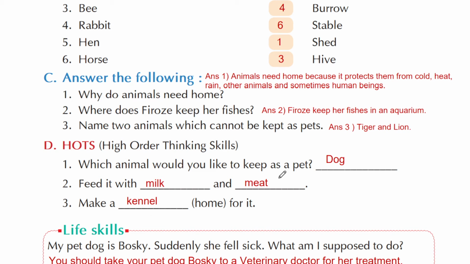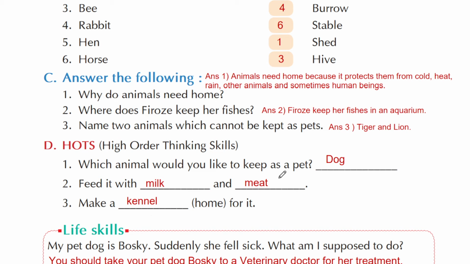Question number 3, name 2 animals which cannot be kept as pets. So you can write down the names of 2 wild animals which you cannot keep as pets. So here I have written tiger and lion. You can write down the names of any 2 animals.